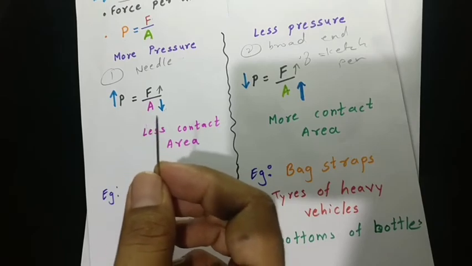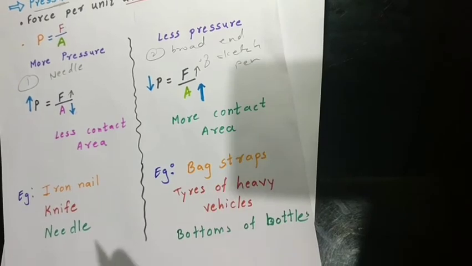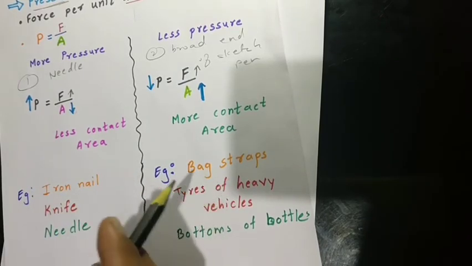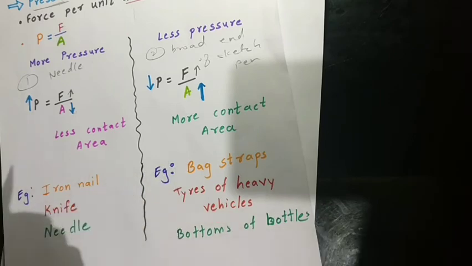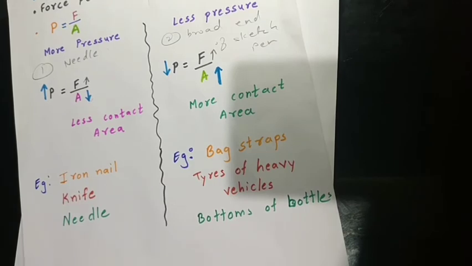Okay, like this. Now the same situation applies for a few more examples. In our day-to-day life, we don't always want pressure to be more, right? Sometimes we want pressure to be less.